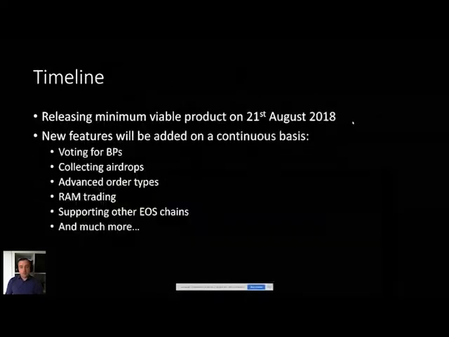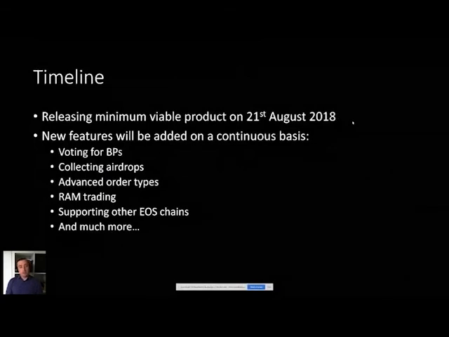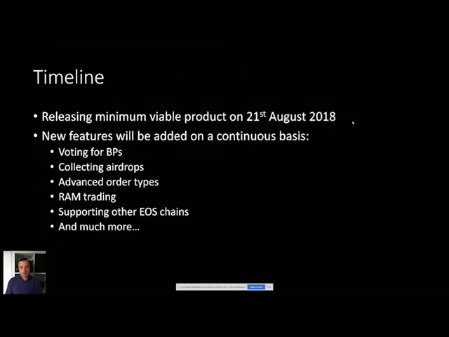So we're already way into development. We plan to actually release next Tuesday on the 21st of August, but that would only be the MVP. In addition to that, we'll be adding new features on a regular basis. So we will very shortly after that be adding in the ability to vote for BPs and to collect airdrops, because your tokens will be residing in the Chintai account. Any airdrops that would happen would go to us, but we will make a mechanism so that we can then pass those on to you, or you can collect them from us as you want to.